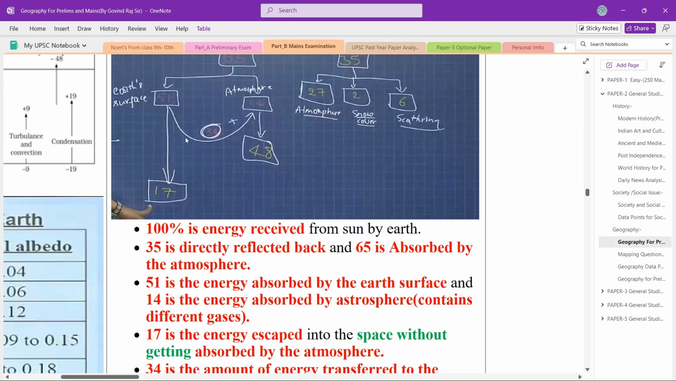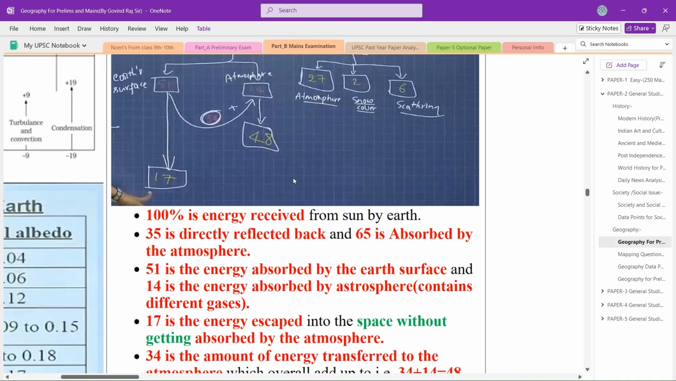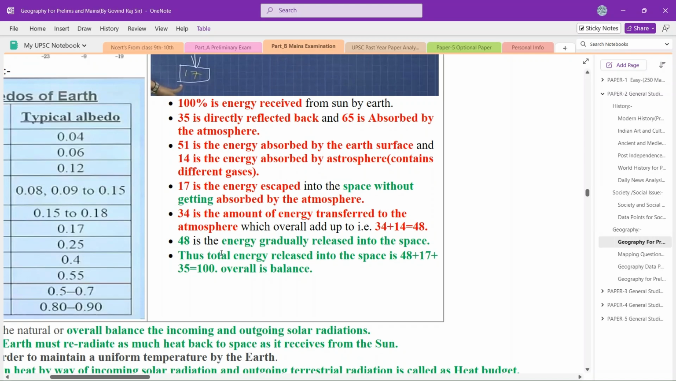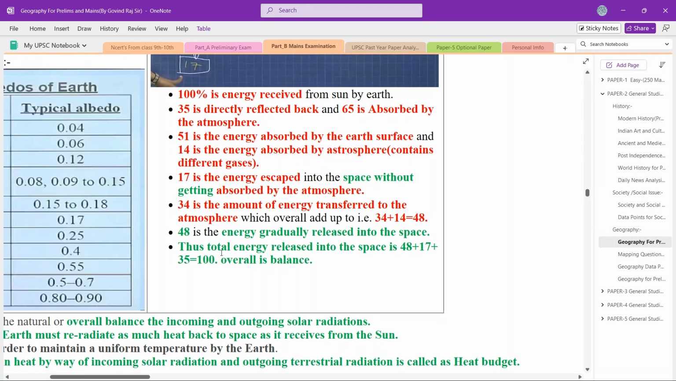So, 30 out of 51, if we subtract the 17%, we will get 34%. Like 34 is absorbed by the earth's surface. So what is the total the earth absorbs? 14 plus 13, how much does it calculate to? 48%. Here you can see that 48 is the energy gradually released into the space.